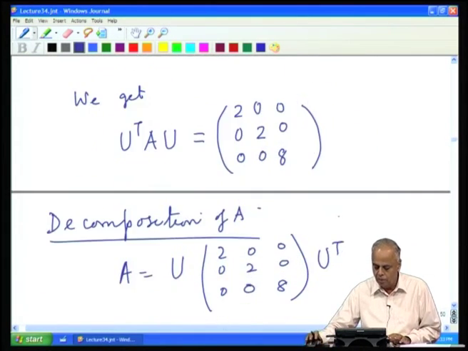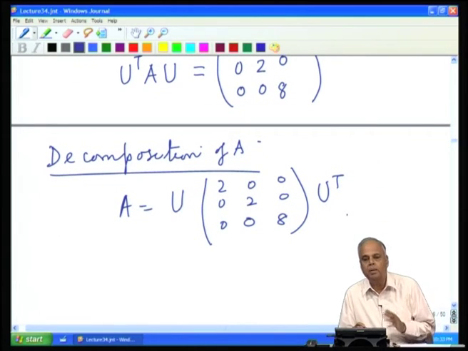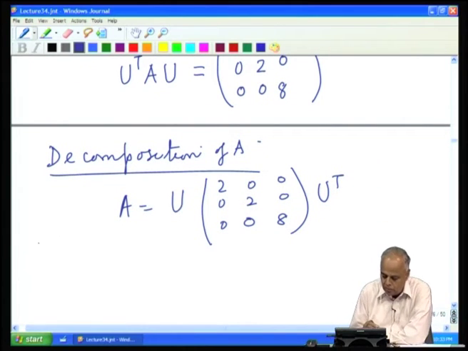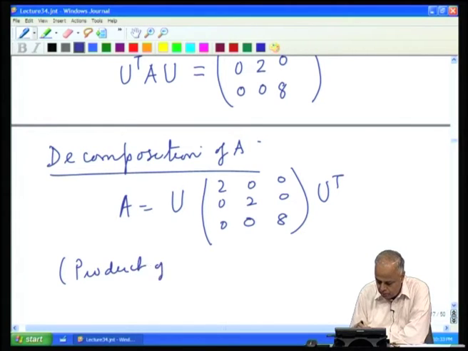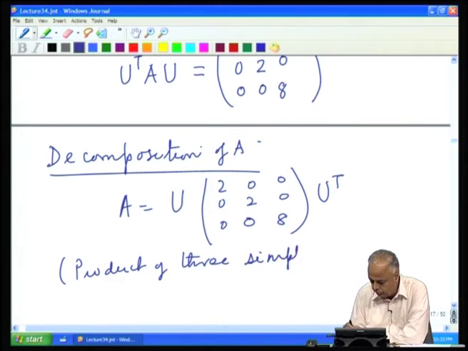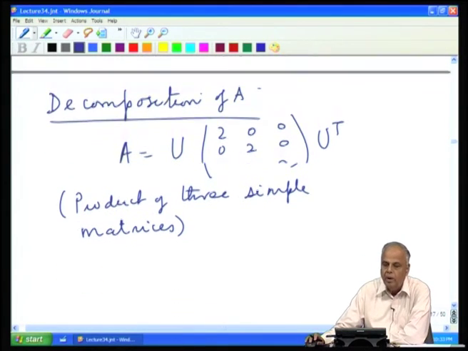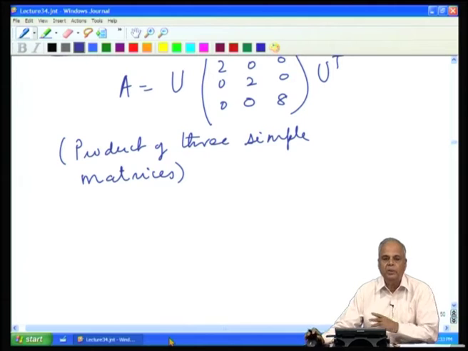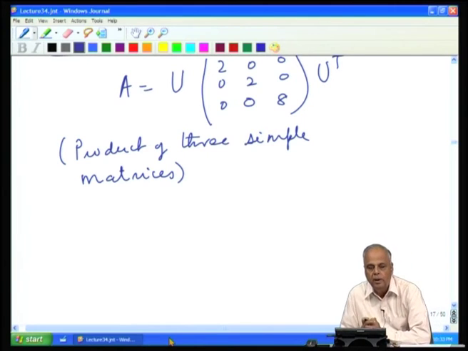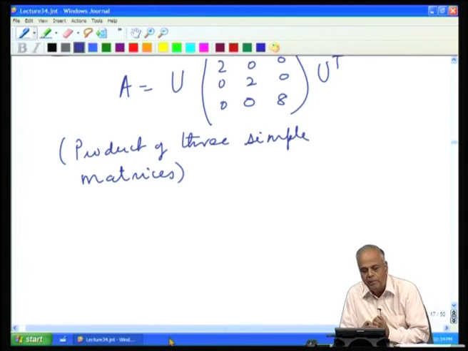And therefore, we see that A has been decomposed into the product of three simple matrices, the two extreme factors being unitary and the middle one being diagonal. So, we have seen the structure of real symmetric and complex Hermitian matrices through their eigenvalues.